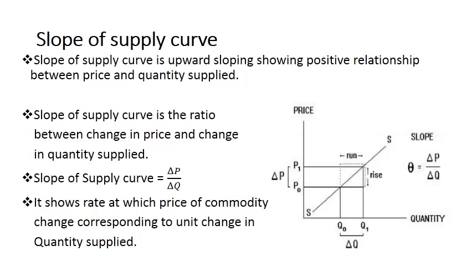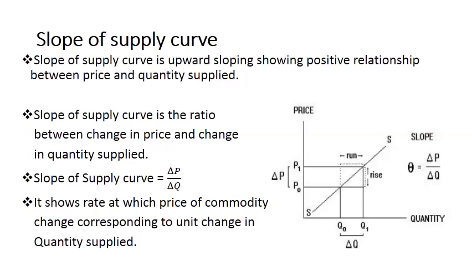And when both the variables are moving in the same direction, at that time we can say there is a positive relationship. If the variables are moving in opposite directions, then we can say there is a negative relationship. So in case of supply, there is a positive relationship because it is upward sloping and both the variables are moving in the same direction. But in case of demand, there is a negative relationship because when there is an increase in price, quantity demanded will decrease, and when there is a decrease in price, quantity demanded will increase.